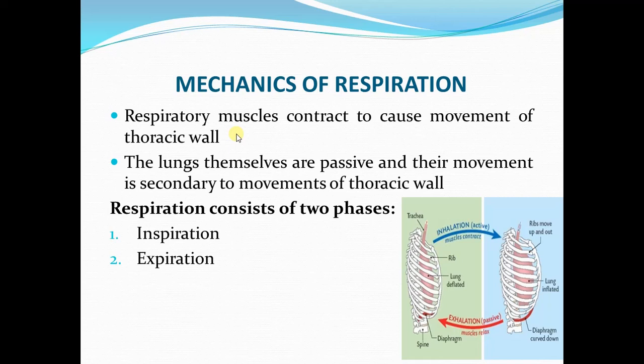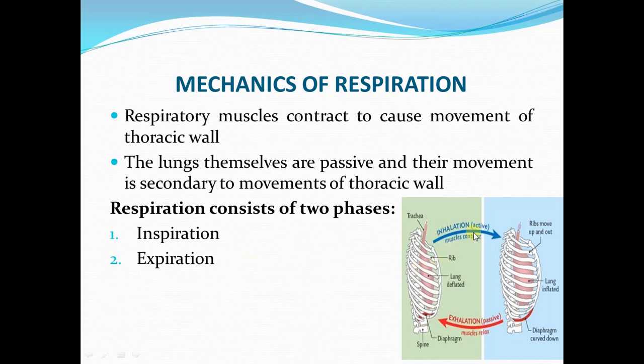It's simply because respiration consists of two phases, the inspiration and expiration. So the muscles which contract or which help in inspiration are the inspiratory muscles, and those muscles which help in expiration are called expiratory muscles.